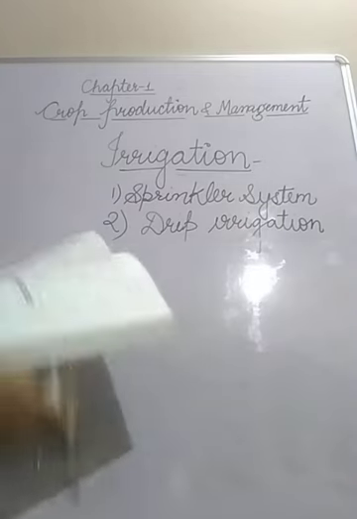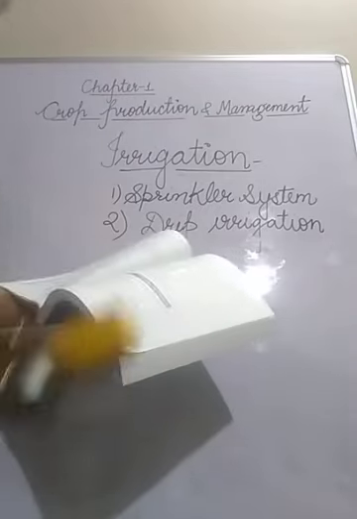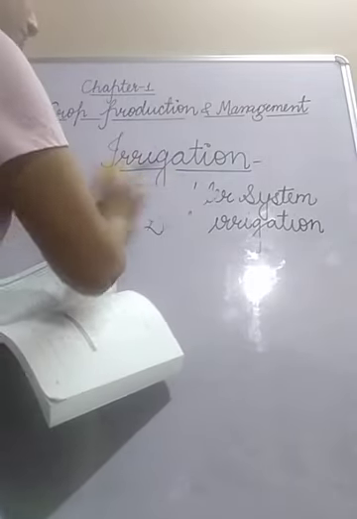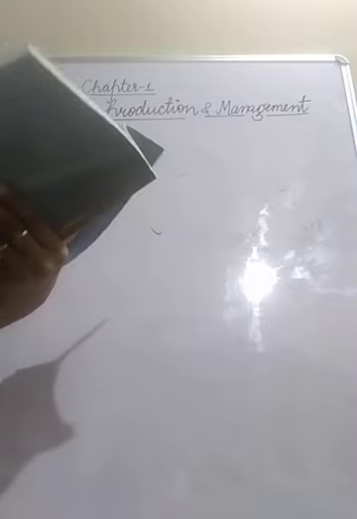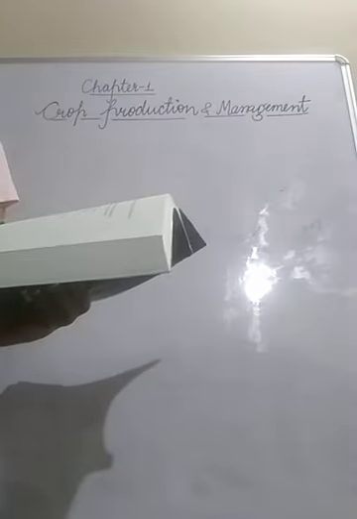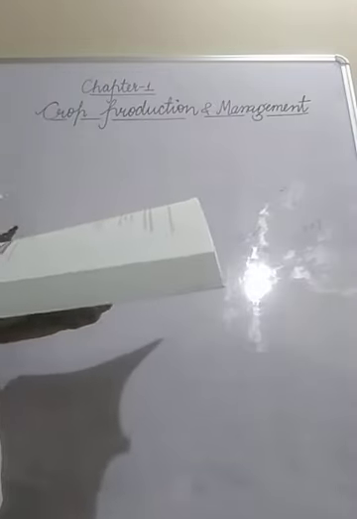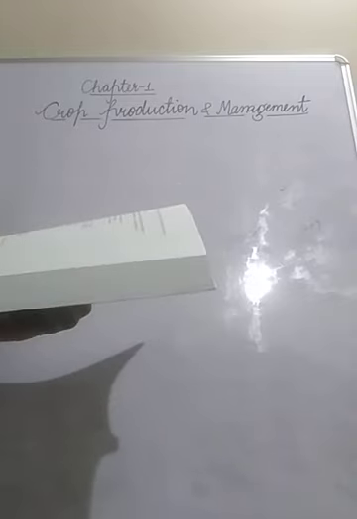Clear? Now the next question is, if wheat is grown in Kharif season, what would happen? Wheat is a Rabi crop which is grown in winter season. If we grow it in rainy season, that is Kharif season, what will happen?